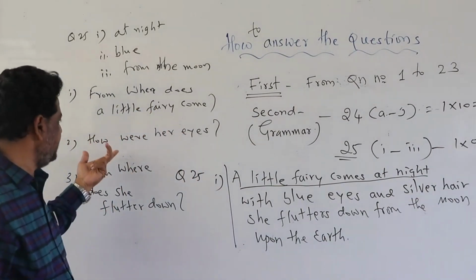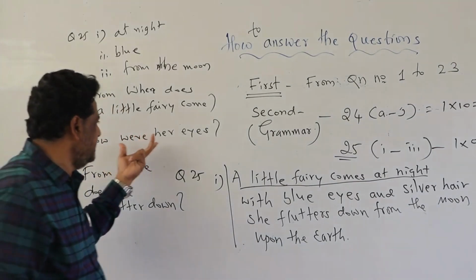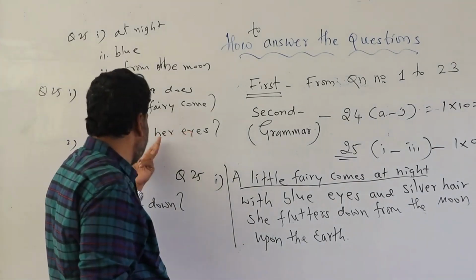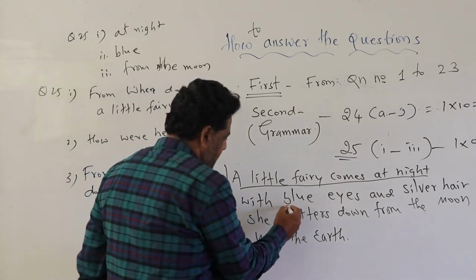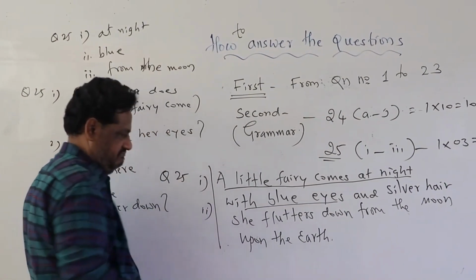Then in the same way, how were her eyes? Yes, I don't know, so what is the word? Her eyes, yes, eyes here. You write blue eyes. Yes. The second one is blue eyes.